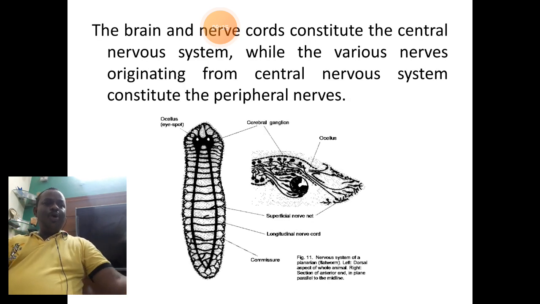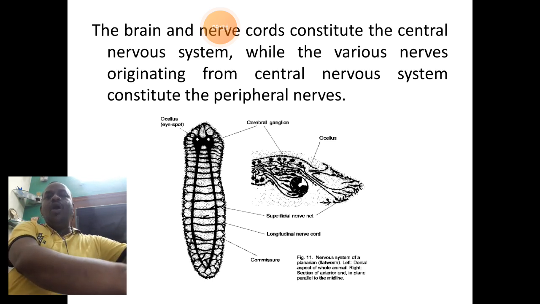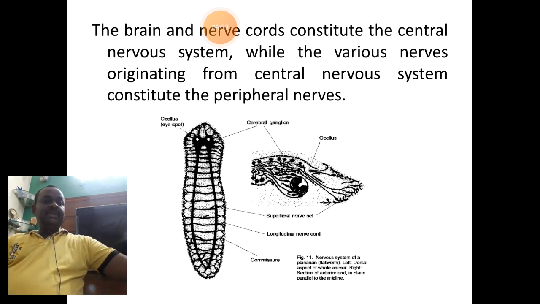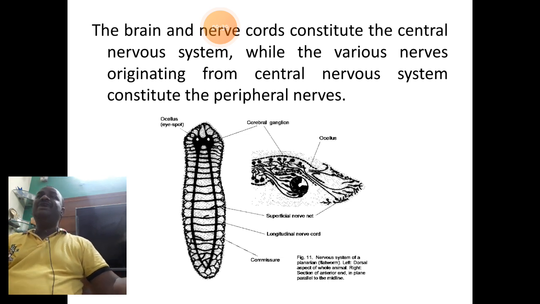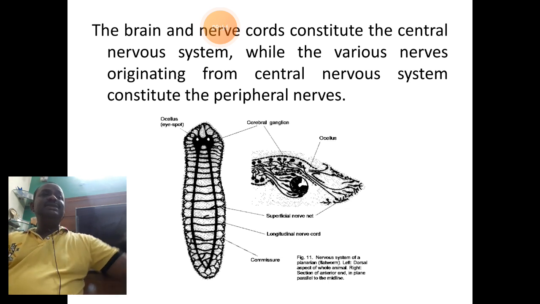So both the central nervous system and the peripheral nervous system here will coordinate with the nerve structures together, okay, to have that response and stimulus transmission.